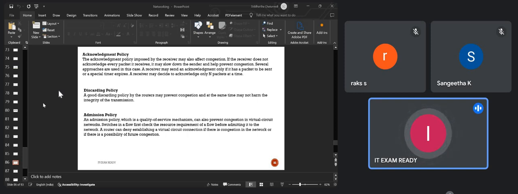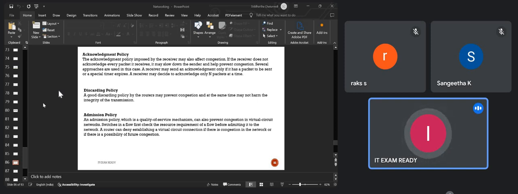The system admits any new data, and if you need to apply the discarding policy, you apply it on that new data rather than on the data which has been in the system for a long time. Definitely the data is not sent as an atomic unit. A good piece of data is broken down into several packets, and then it is sent. So if something has been in the system for a very long time, we will avoid dropping it. We will drop only those things which are newly admitted.